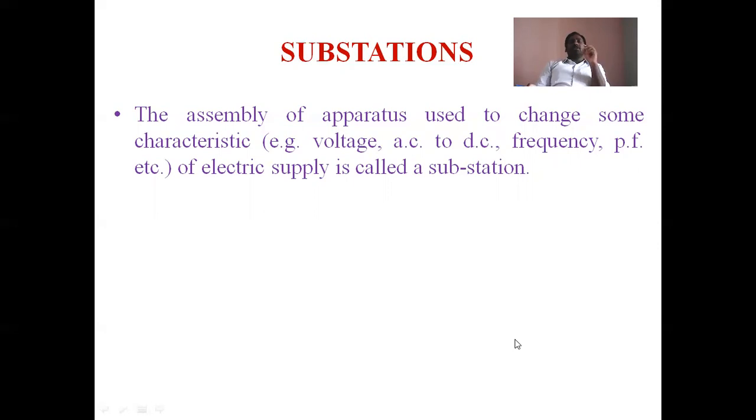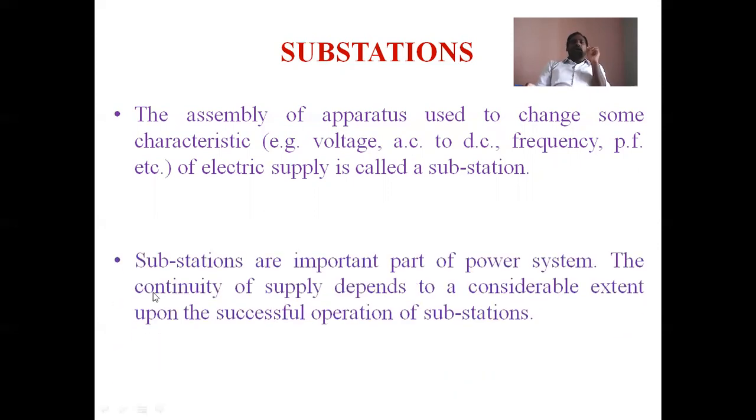In a substation, the transformer is the main equipment, a very important part of our system, which provides the continuity of power supply. And the continuity of power supply depends to a considerable extent upon the successful operation of substations. So how do we classify these substations?